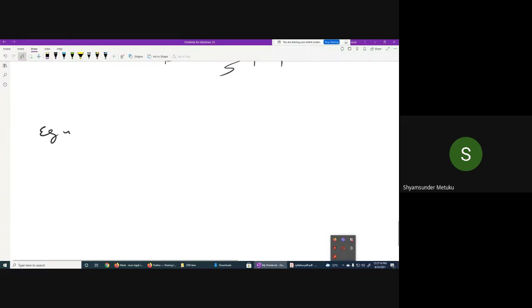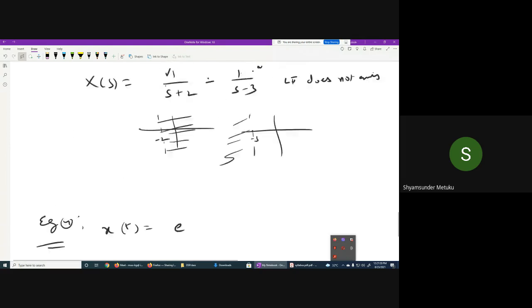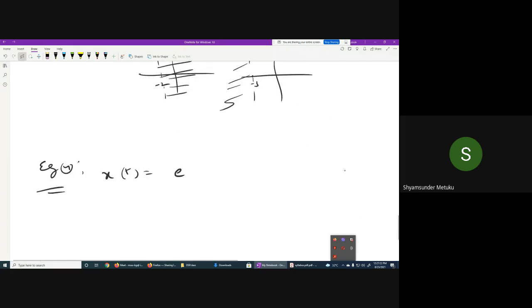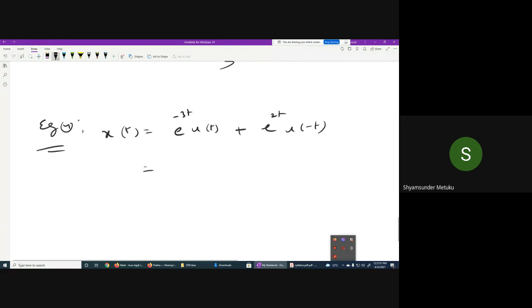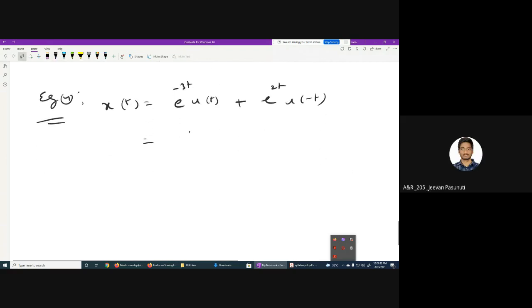Example 4. x of t is equal to e power minus 3t u of t plus e power 2t u of minus t. Can you tell me what is the Laplace transform? 1 by s plus 3 minus 1 by s minus 2. What is the ROC here?